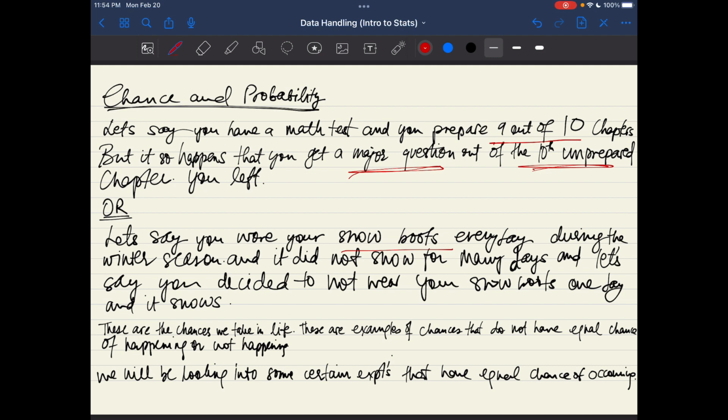These are the chances we take in life. These are the examples of chances that do not have equal chances of happening or not happening. But we will definitely be looking into some certain experiments that do have equal chances of occurring.